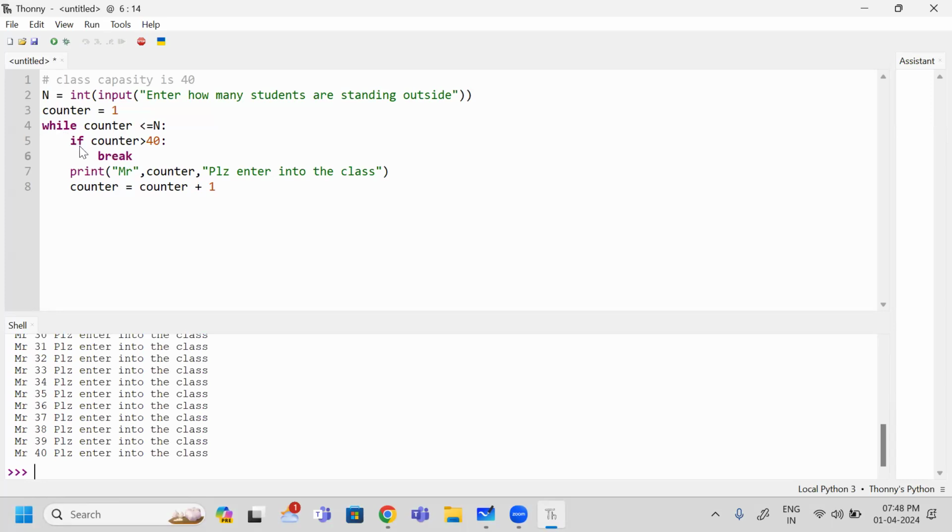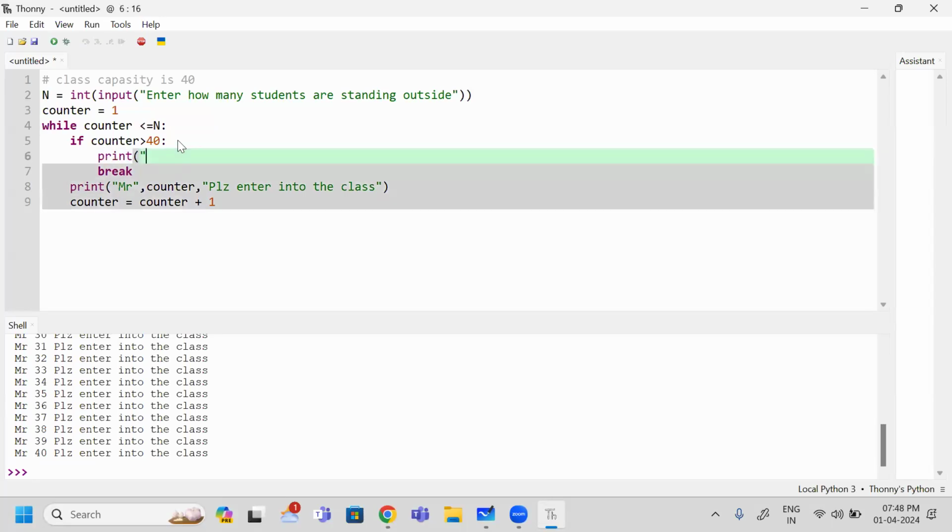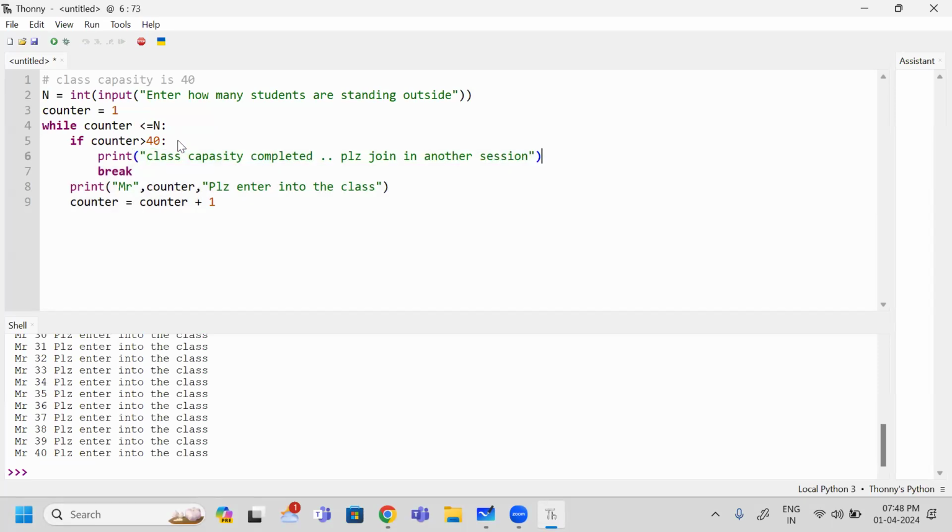So how did I terminate this while loop? By using break. Okay. So this break is going to stop the iteration. While printing this one, I am going to add one simple message, like print: class capacity completed, please join in another session. Like that I will convey.